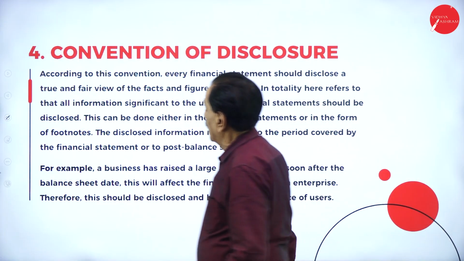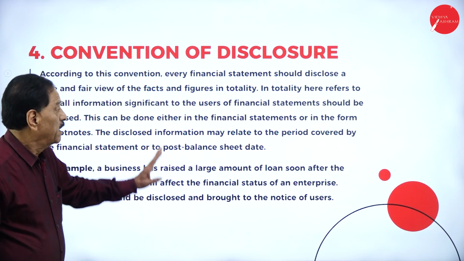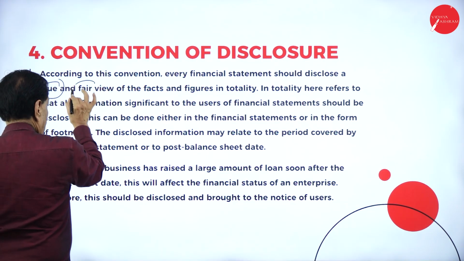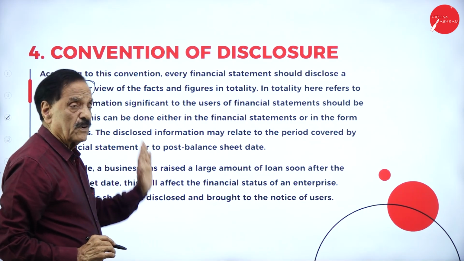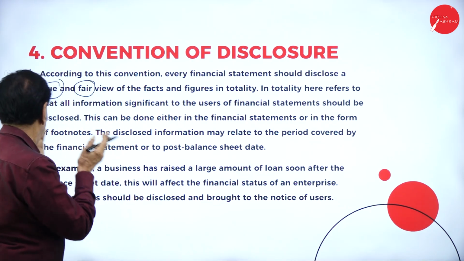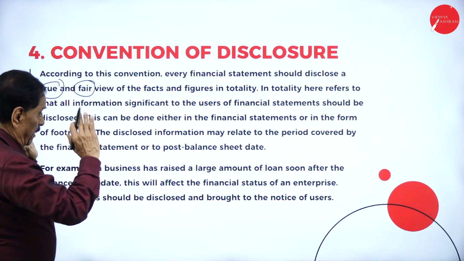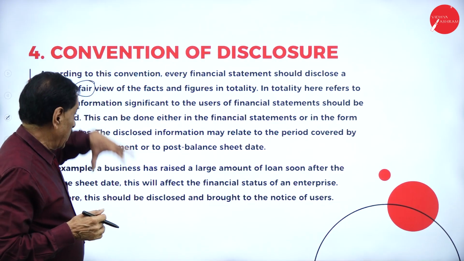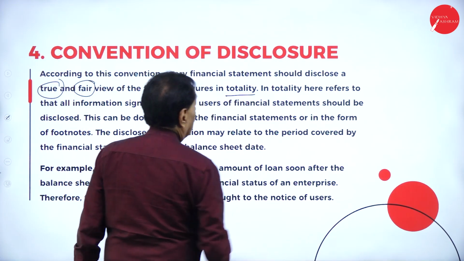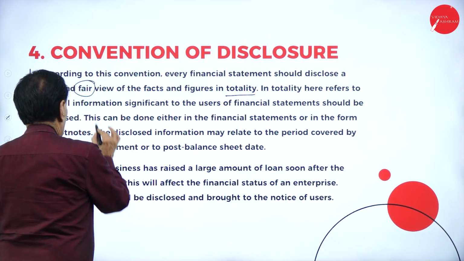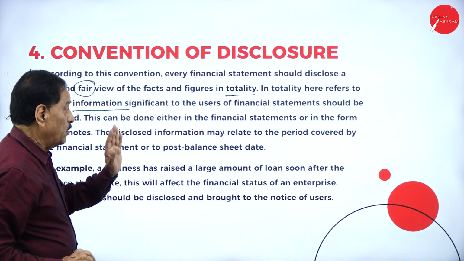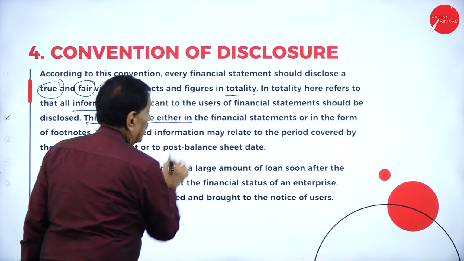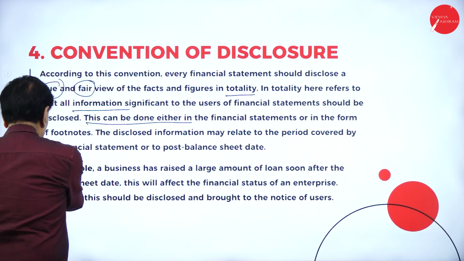Convention of disclosure. According to this convention, every financial statement should disclose a true and fair view of the facts and figures in totality. Whatever figures you submit to the customer and the public should be true, fair and reflect reality. In totality here refers to all information significant to the user of the financial statement being disclosed. This can be done either in the financial statement or in the form of footnotes.